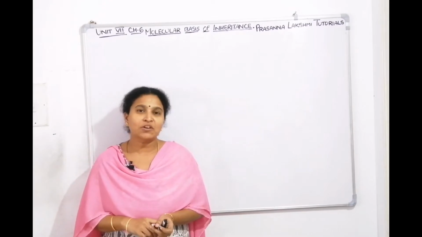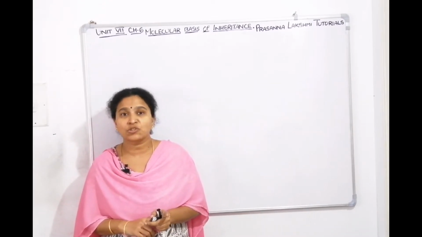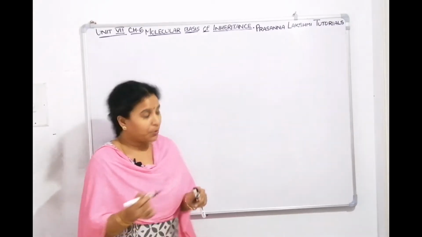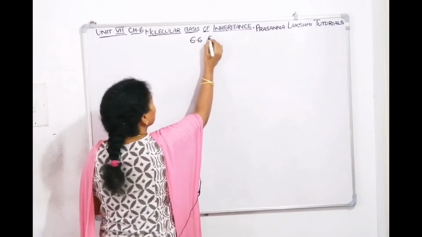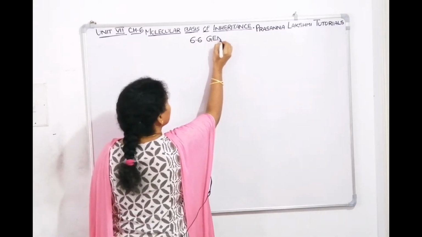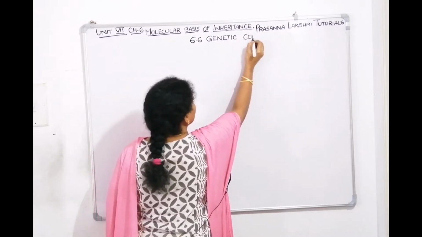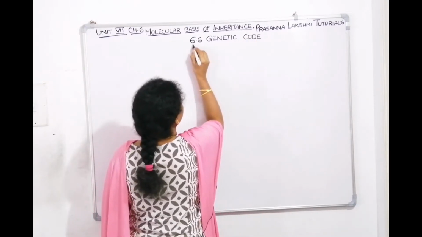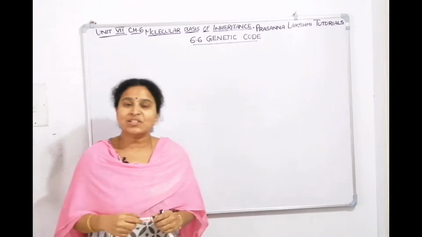In today's session, we will talk about the next topic which comes in molecular basis of inheritance, that is genetic code. It is 6.6 in the NCERT textbook. This is our today's topic, genetic code. Now, what is genetic code?